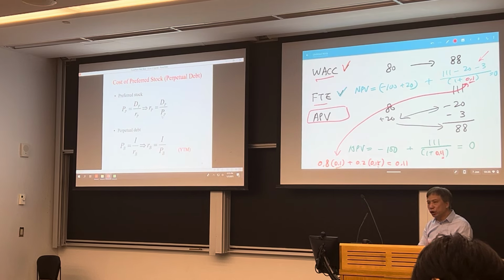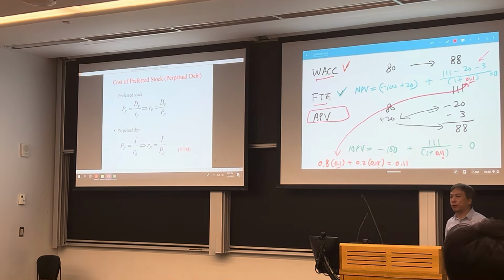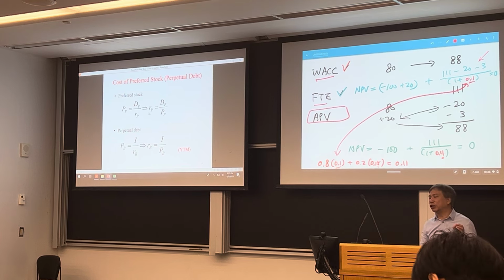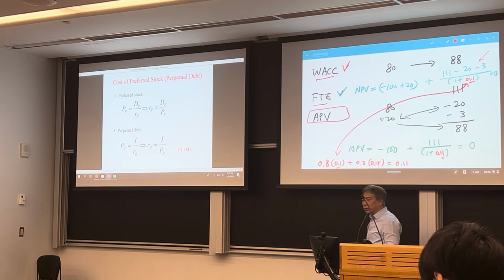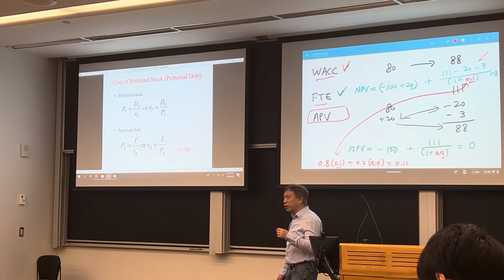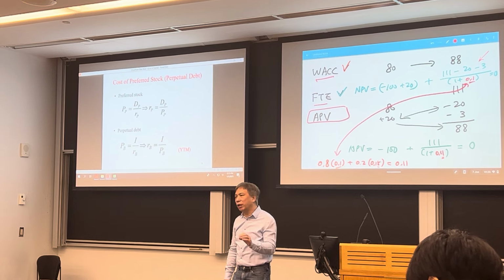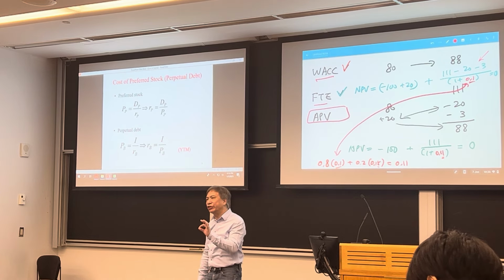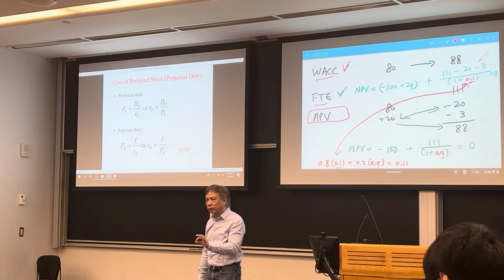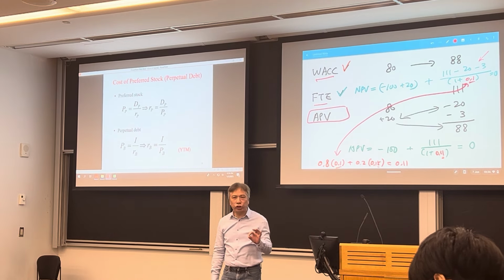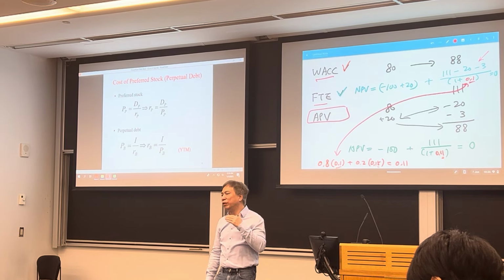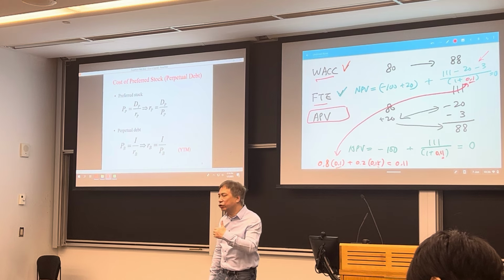This is, you can observe in the market price. And you also know, according to the contract, what is the preferred dividend per period. And then we estimate the preferred required rate of return. All right? So this is a very simple simplification, because in real life, a lot of preferred shares don't pay constant preferred dividends. Many of the preferred shares reset their preferred dividend rate every several years.